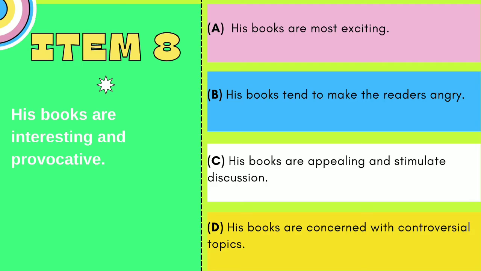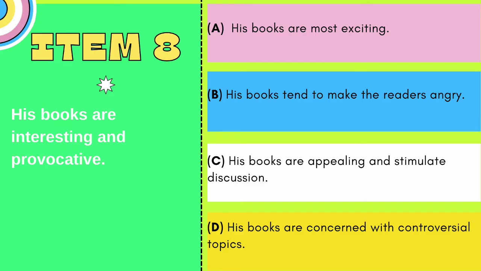Item 8. His books are interesting and provocative. The answer options are A. His books are most exciting. B. His books tend to make the readers angry. C. His books are appealing and stimulate discussion. D. His books are concerned with controversial topics.